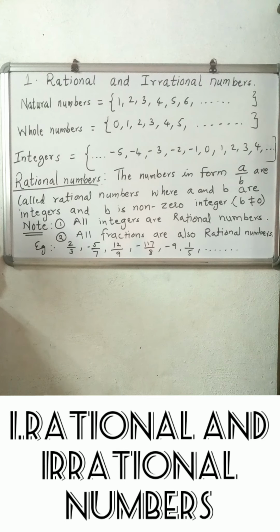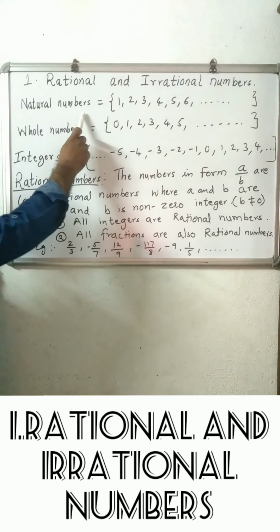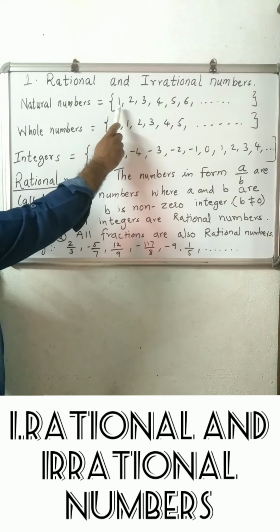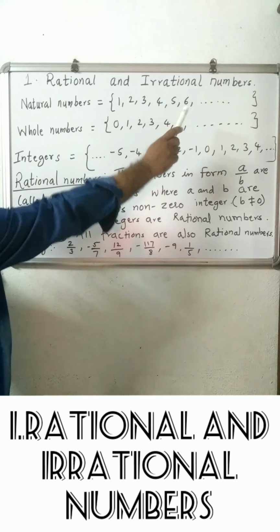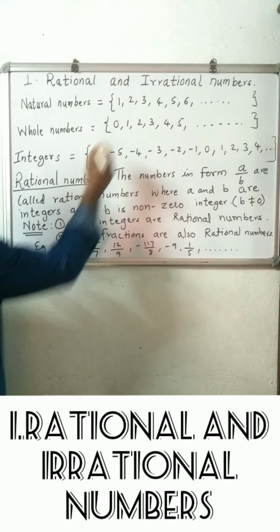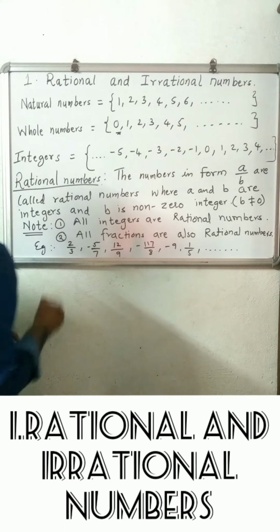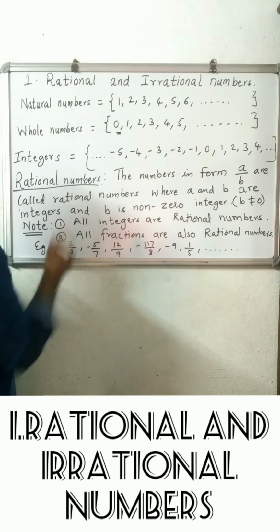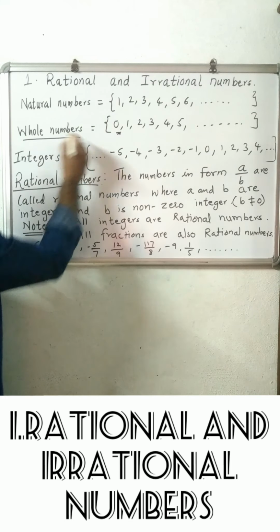With counting numbers, we always start counting with 1: 1, 2, 3, 4, 5, 6 and so on. These counting numbers are called natural numbers. Next to natural numbers, only one number is added to that set, which is 0, and it is called whole numbers.